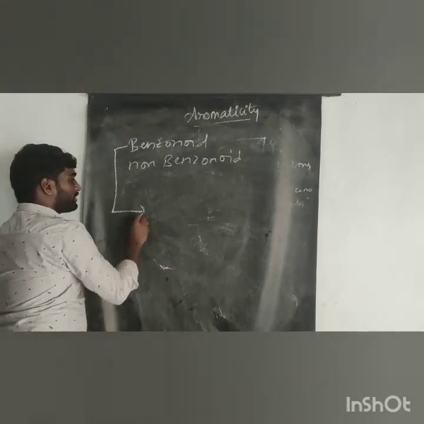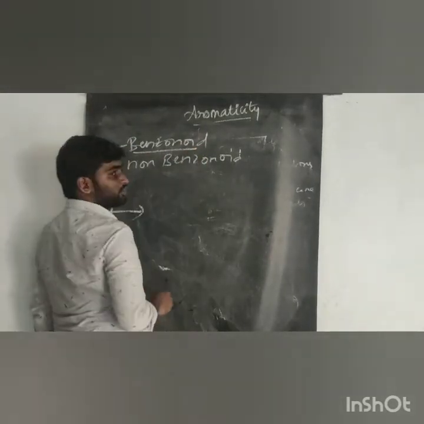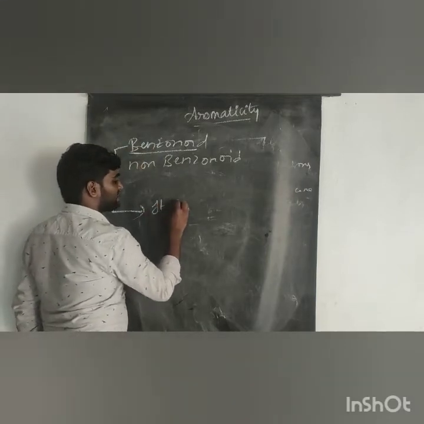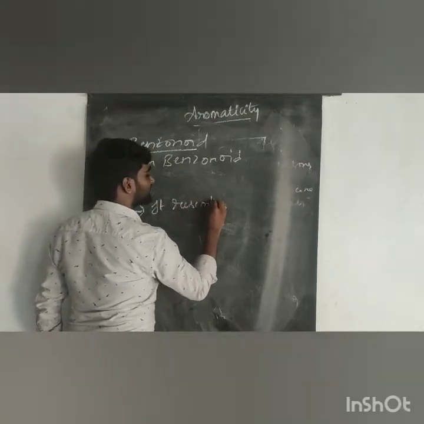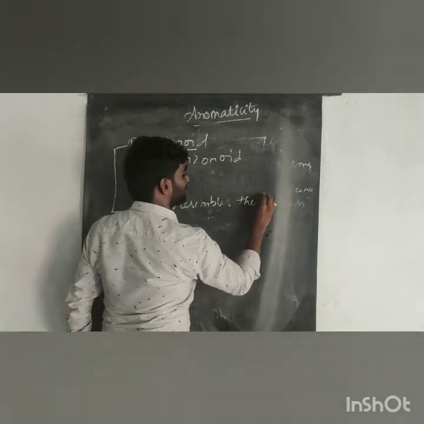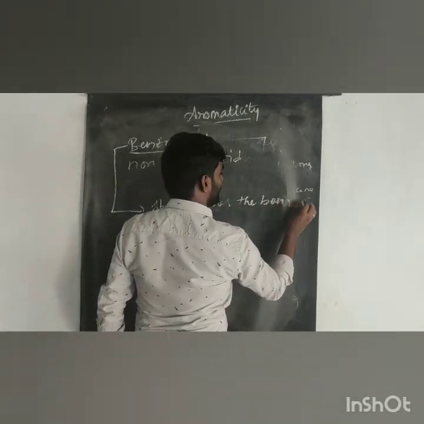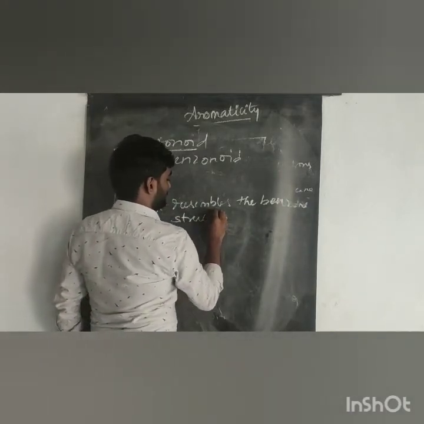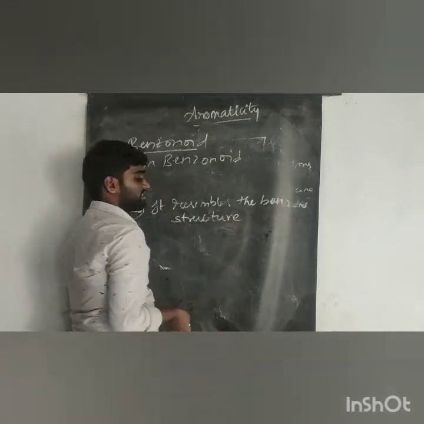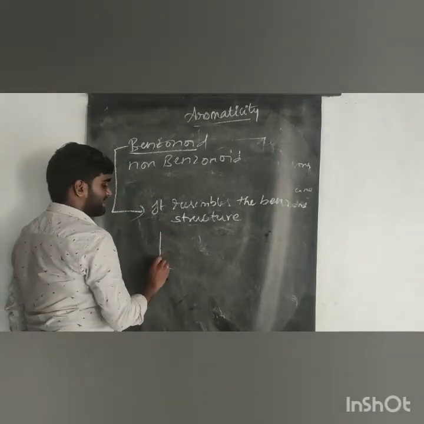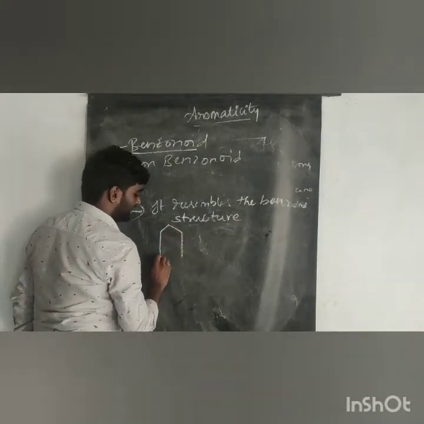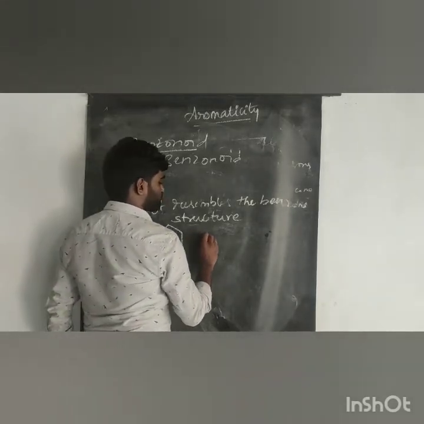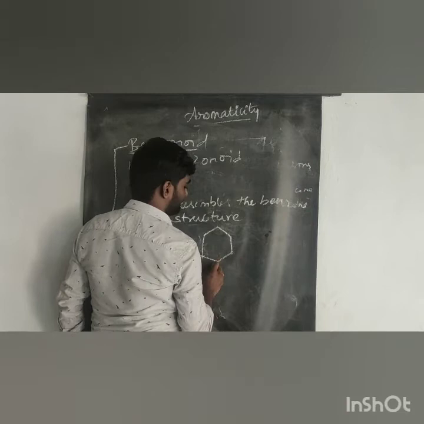What are benzenoid compounds? Benzenoid compounds resemble the benzene structure. For example, aromatic compounds such as benzene and naphthalene.